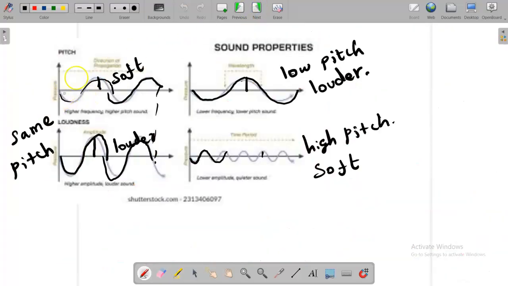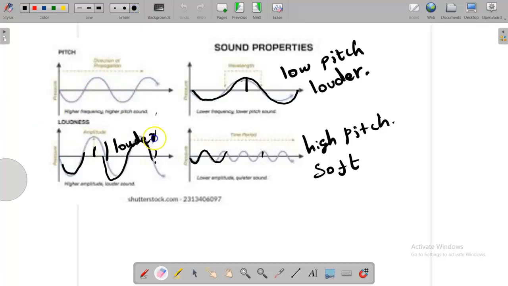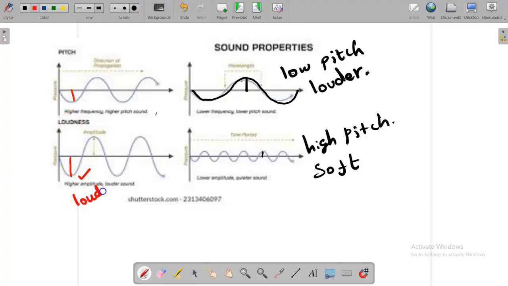Now you have some pictures here. You can see the height of the wave here. You check, this one is bigger, so this is louder, this is softer. Amplitude is smaller for the softer. And here you can count the number of waves, 1, here 2. In the same length, here also 1 and 2.